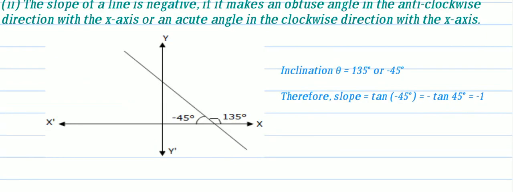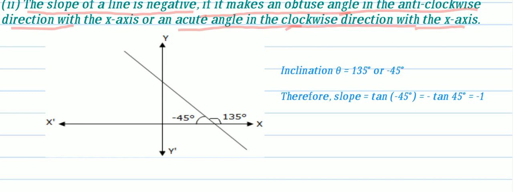Let's see the second point. The slope of a line is negative if it makes an obtuse angle in the anti-clockwise direction or an acute angle in the clockwise direction with the x-axis. It is the same as the previous point, just the opposite. Obtuse means more than 90 and less than 180. This is the line, making 135 degrees in the anti-clockwise direction. Can you tell this one? Yes, the total is 180, so 180 minus 135 is 45.